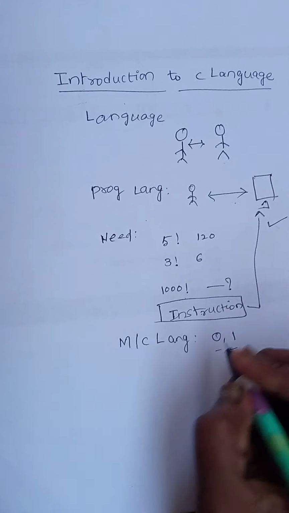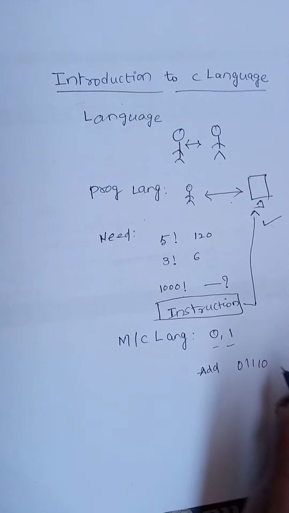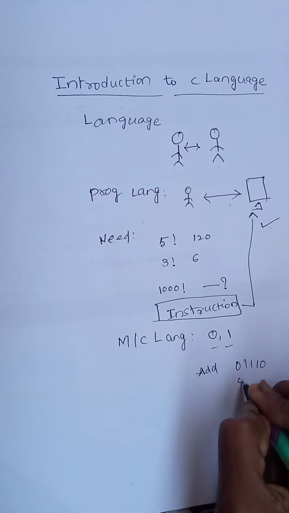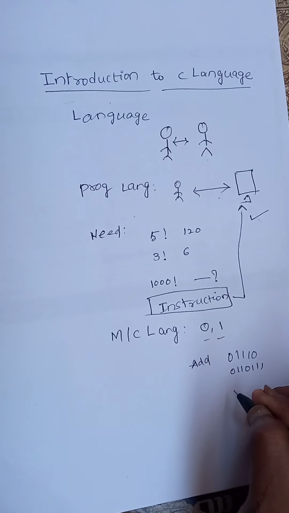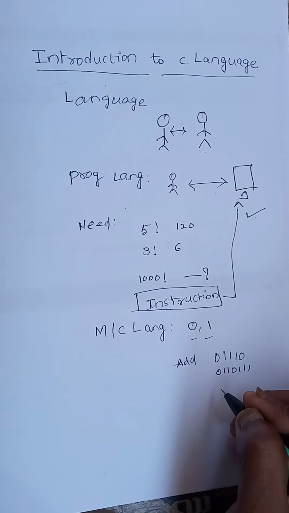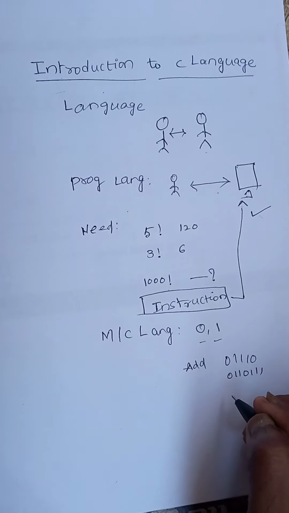Now if I want to add, for example, two numbers, 01110 may be the code. In some other system the code may be 0110111. So something like that, how many codes may we remember? It is not easy to remember all the codes. Now what will we do?